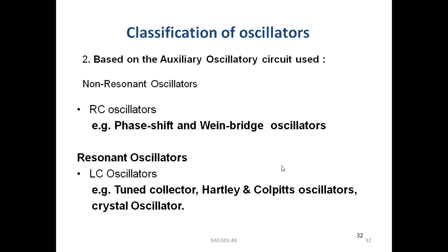Resonant oscillators generally consist of resonant components, that is L and C, inductor and capacitor. These are tuned collector, Hartley and Colpitts oscillators, and also crystal oscillators. According to our syllabus, we have only the resonant oscillators, that is Hartley, Colpitts and crystal oscillators. The remaining oscillators are not in our syllabus.